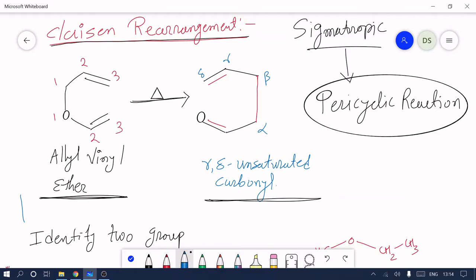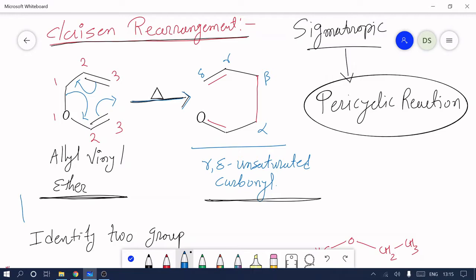If we give numbering to the starting material, then the second part is to break the bond in the starting material. So always break the 1-1 bond. This 1-1 bond is converted into a double bond between 1 and 2, and the double bond between 2 and 3 is now converted into a sigma bond. The 2-3 is converted into another double bond. So it will be converted into the product.